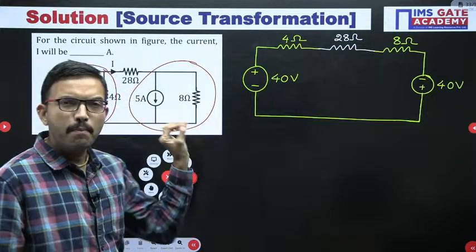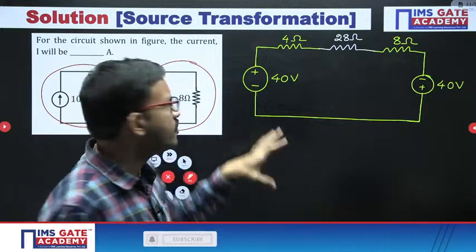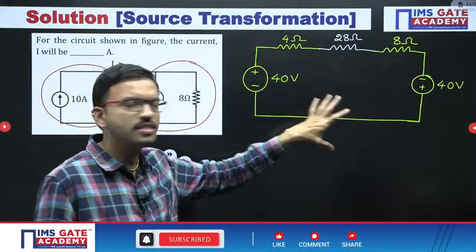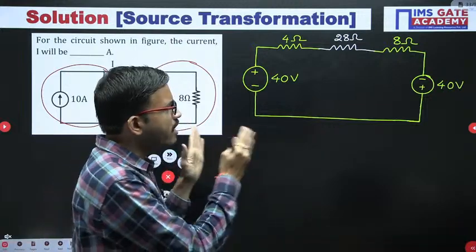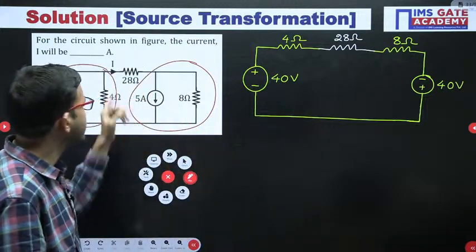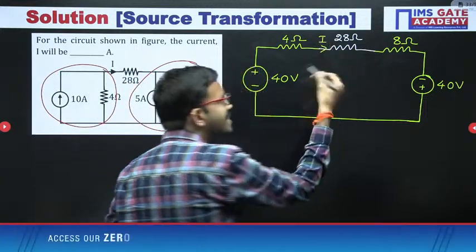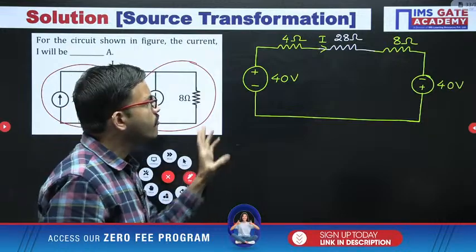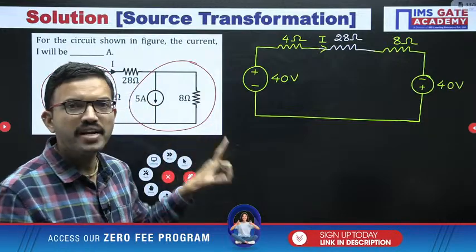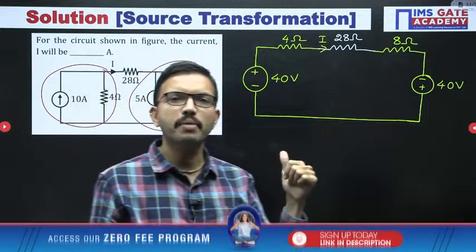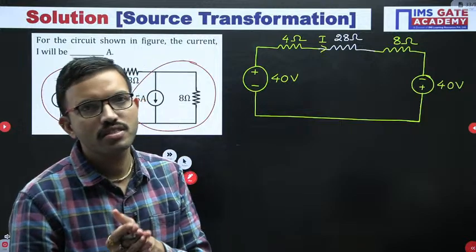If you apply the source transformation technique, here for understanding purposes we have drawn and represented everything, but whatever the calculation, in order to find the corresponding current I, you can easily get it without using pen and paper. That much dead easy question this is. But the same question, when we solved by using nodal analysis, we took a lot of time to solve two simple equations, right.